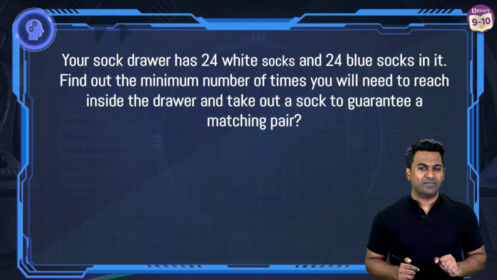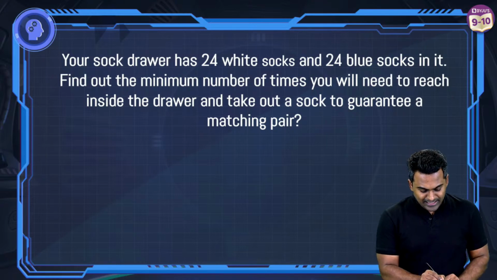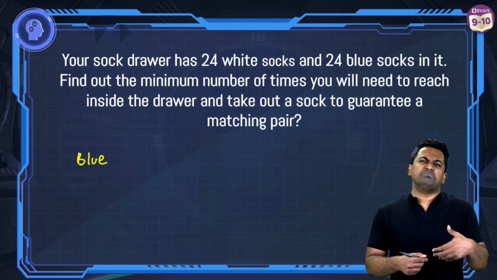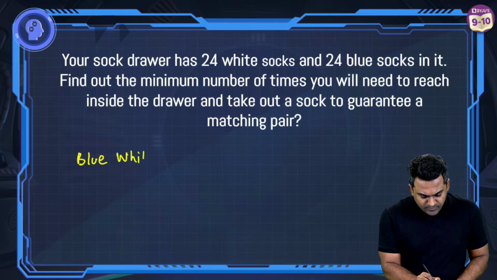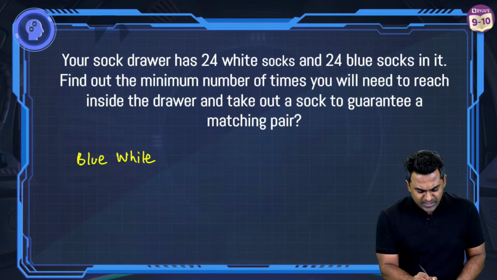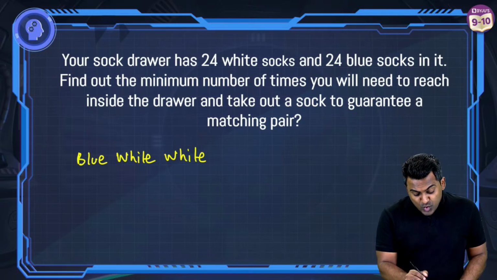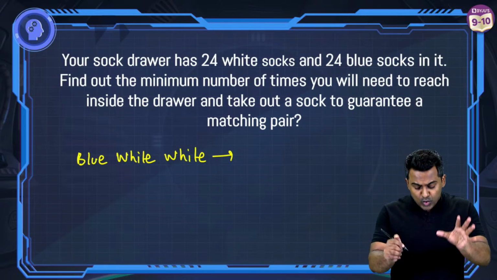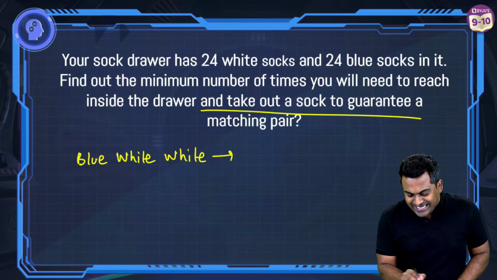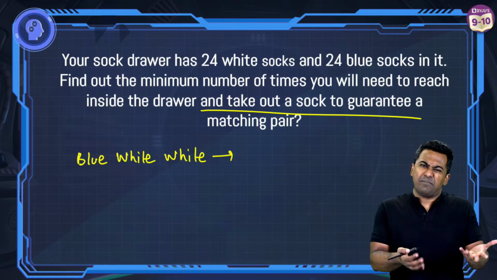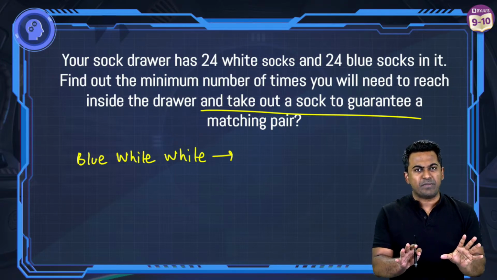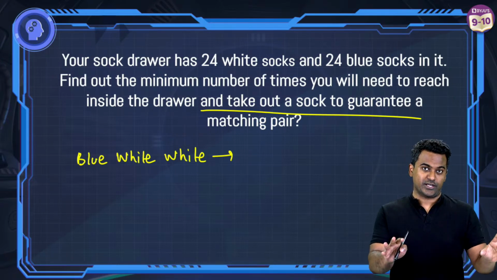Now I'm closing my eyes and picking a sock. Let's suppose I pick up a blue sock first. Next, let's say I pick a white sock, and then another possibility is that I pick a white sock third. Students who have said that 2 is the answer, 2 is not a guarantee. 2 can work. Let's suppose you pick a blue and then you pick a blue. Then in that case 2 can be correct. But we've got to guarantee it.